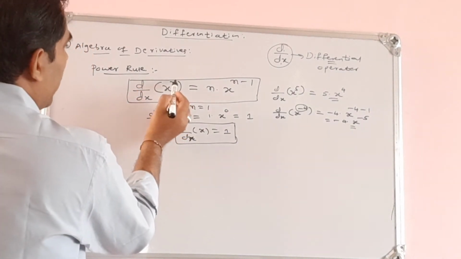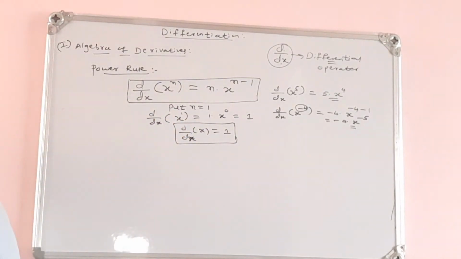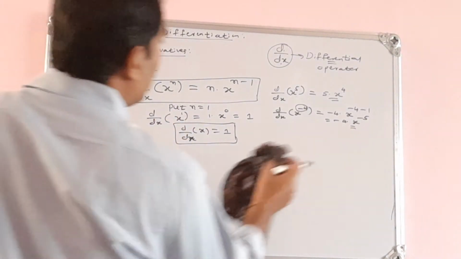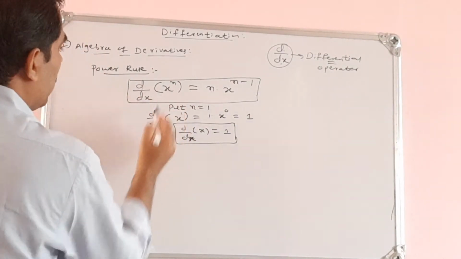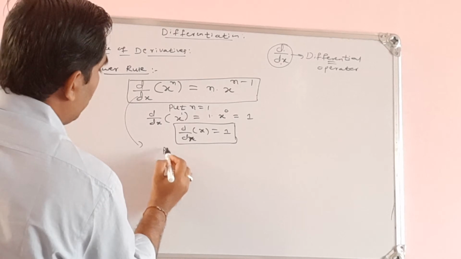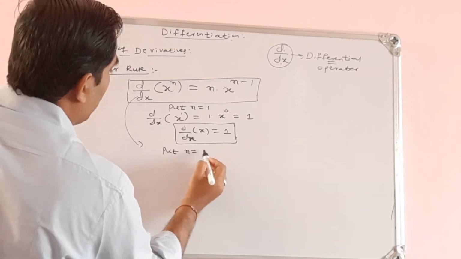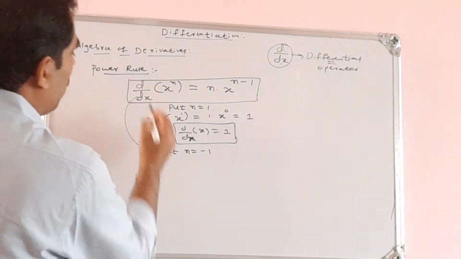Now if I replace n by minus 1, see what happens here.